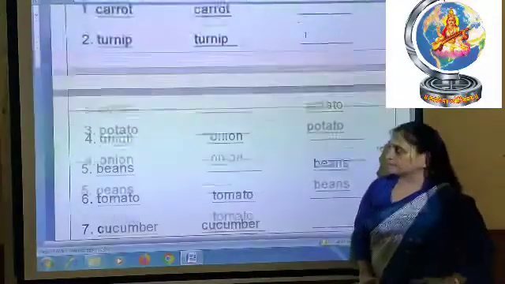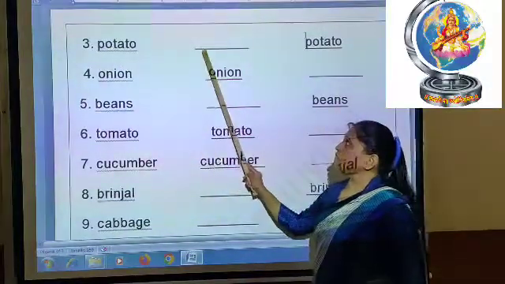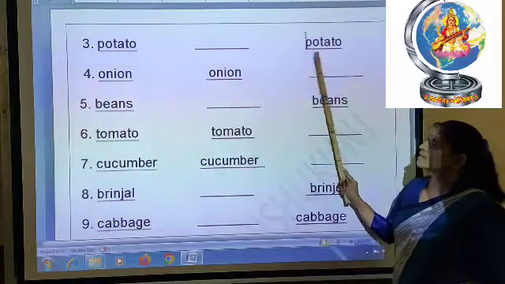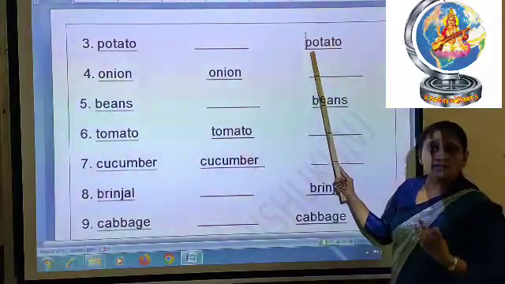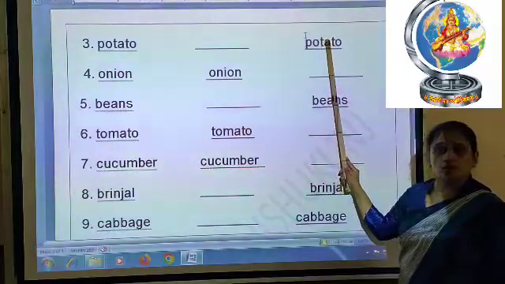Now next, 3 number is potato. So potato will not come in the raw column, potato will come in the cooked column. Okay, see here I have written POTATO, potato will come in the cooked column.